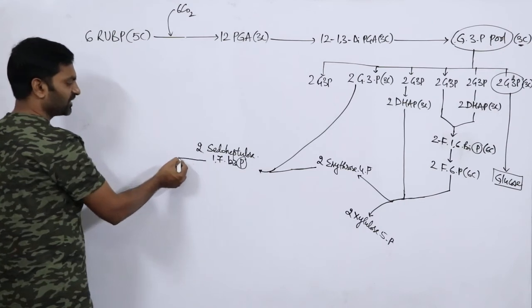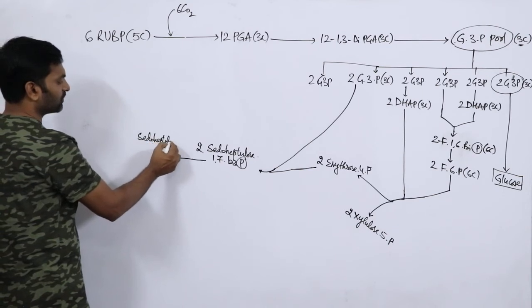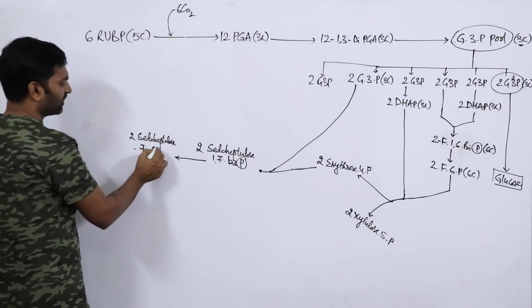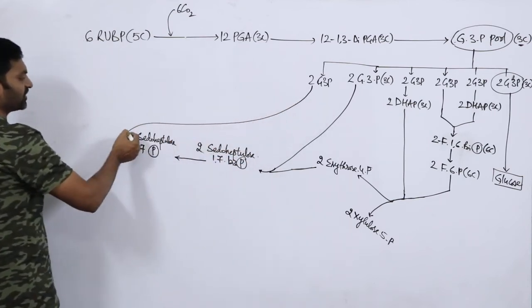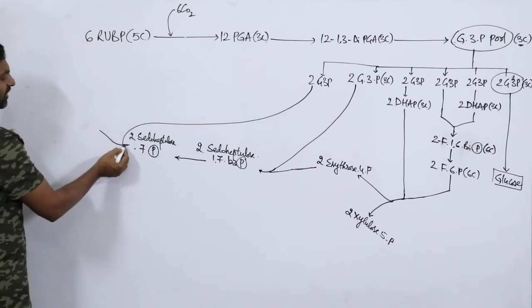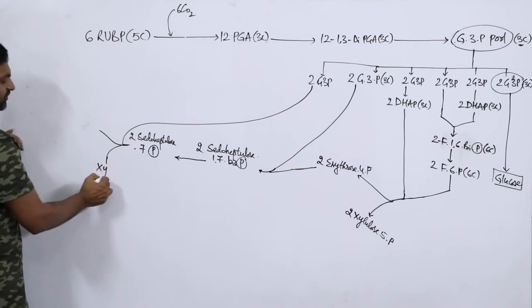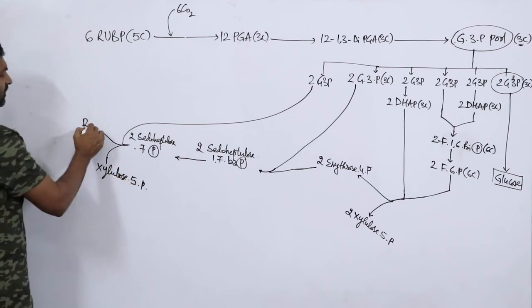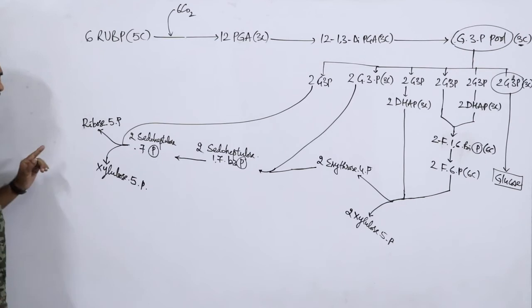bisphosphate is converted into 2 molecules of pseudoheptulose 7 phosphate. Then this pseudoheptulose 7 phosphate again combines with another 2 moles of G3P, and it will be broken down into 2 compounds. One is xylulose 5 phosphate again, and the second one is ribose 5 phosphate.